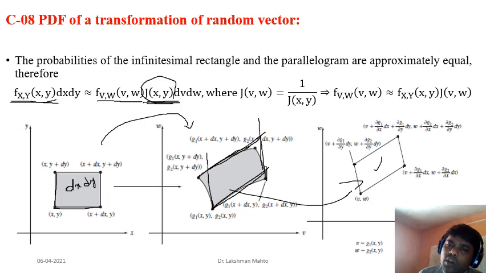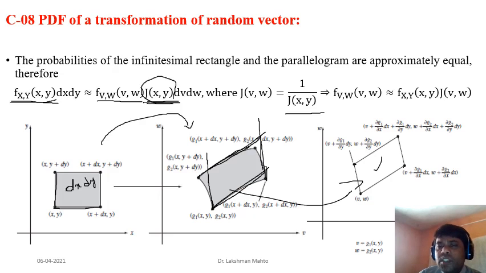So that means you will talk about the Jacobian of the transformation with respect to xy. This will come. And similarly, if you come from the VW plane to the XY plane, then that time you have to talk about the Jacobian of the transformation from VW, and there is a relation that both happen to be inverse to each other. So that is the relation between both kinds of Jacobian.